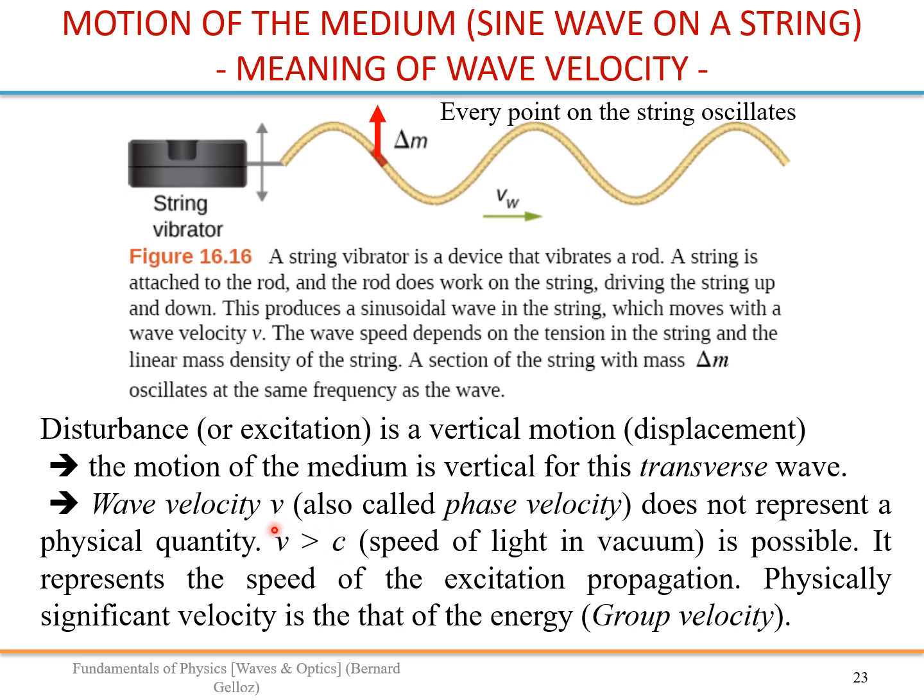So in fact, that phase velocity can be greater than c. It doesn't matter because it's not a real physical entity. It just represents the speed of the excitation propagation. Physically, what is moving is the energy.